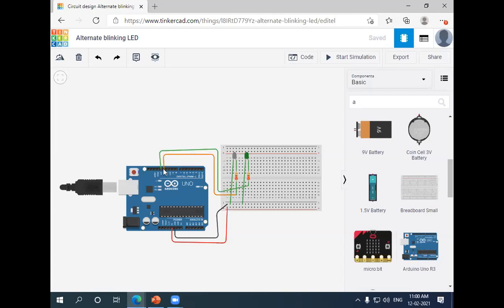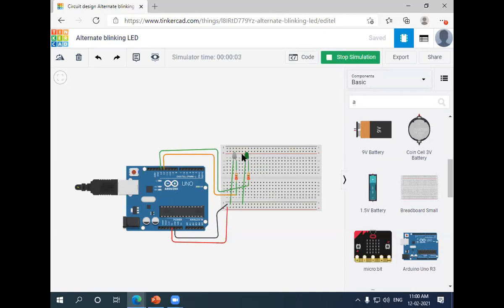We can use any of the digital pins. I'm giving the ground in black, and the 5 volt supply in red. So it is connected, and I'm giving start simulation.